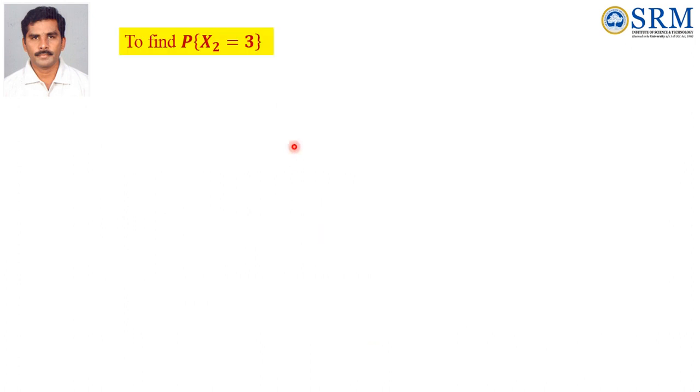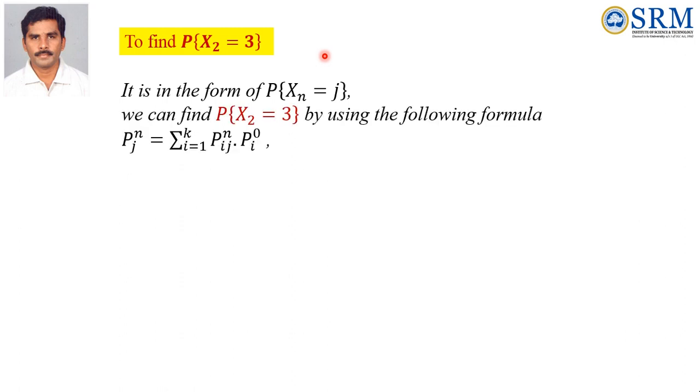First we find the probability of X2 equal to 3. So it is in the format of probability of Xn equal to j. We can find the probability of X2 equal to 3 by using the given formula, the Pj^n formula, which I already discussed: summation of i equal to 1 to k, Pij^n, Pi^0.